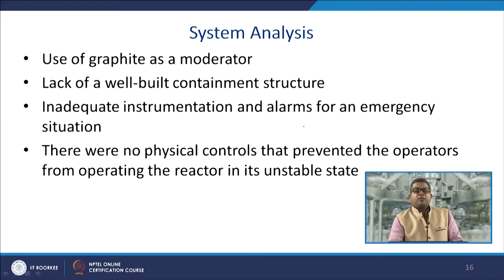Usually whenever this type of test is performed, there may be several layers of safety operations. So if the operator fails in that particular aspect, there may be certain other physical controls which can prevent the further proceeding of that accident.